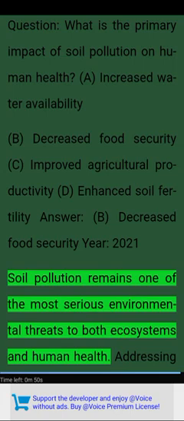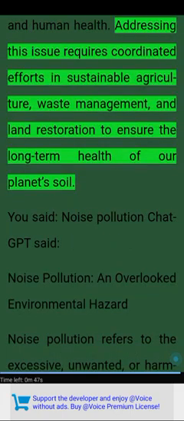Soil pollution remains one of the most serious environmental threats to both ecosystems and human health. Addressing this issue requires coordinated efforts in sustainable agriculture, waste management, and land restoration to ensure the long-term health of our planet's soil.